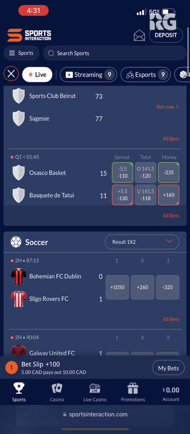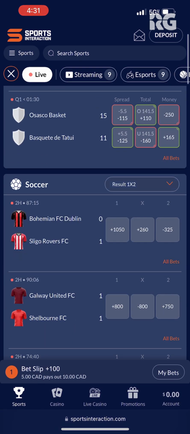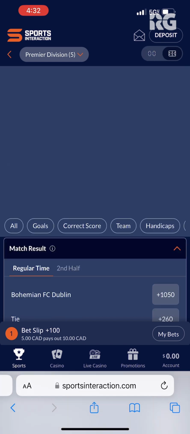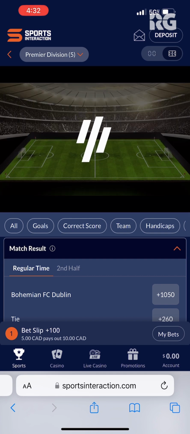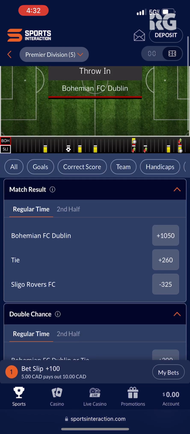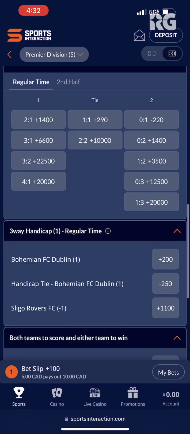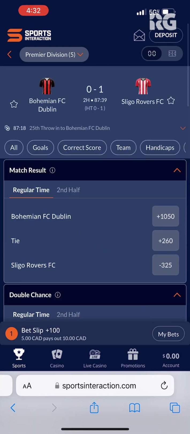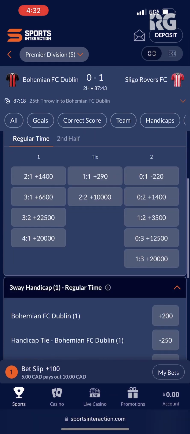Let's take a look at the live betting section on mobile. For this, let's just click one of these games here. I'll click this soccer game here, open this up, and as you can see, there is a little live score tracker that you can check out, and you can toggle it here in the upper right-hand corner. It takes a second to load up, but once it does, you'll be able to see a live tracker here. And then you have all the different types of betting markets and betting options as well. So you can go back and forth between these and see what it all looks like.